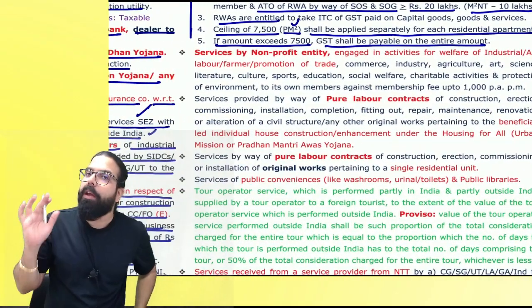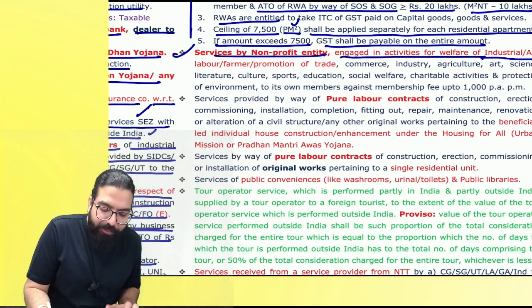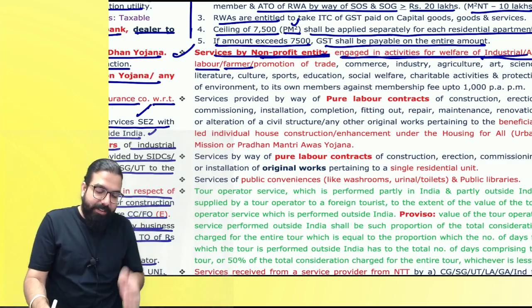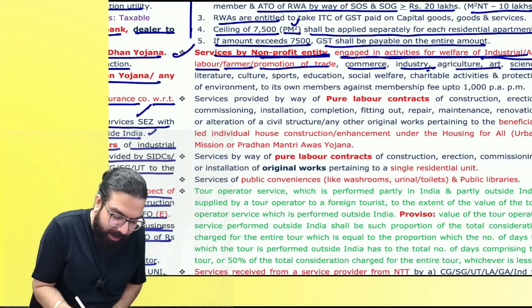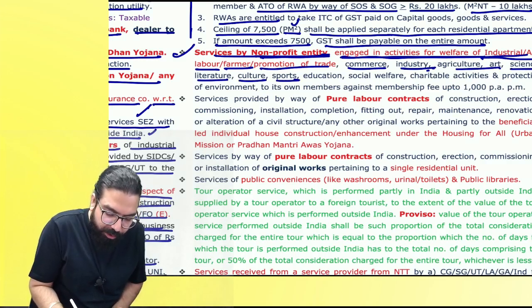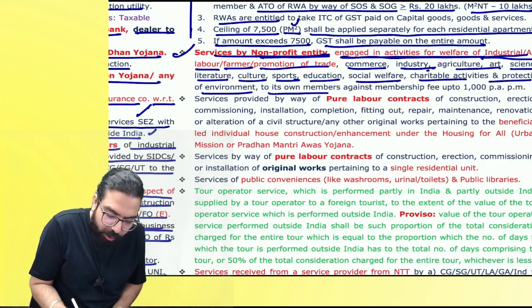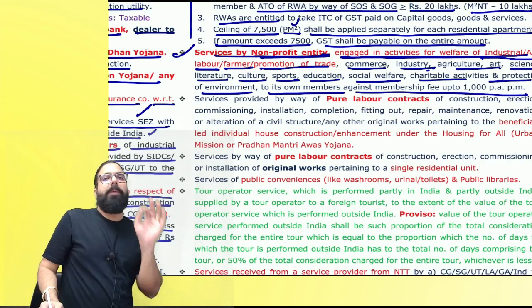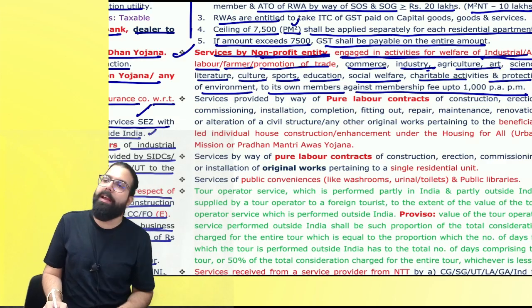Everyone over here. The next one over here is services by non-profit entity engaged in activities for the welfare of industrial, agriculture, labor, farmers. Baba, there is a non-profit entity who is going ahead and engaged in activity for the welfare of industrial, agriculture, labor, promotion of trade, commerce, industry, agriculture, art, science, literature, culture, sports, education, social welfare, charitable activity, protection of environment. To its own member, they are giving services and they are charging only up to 1,000 rupees per annum per member. Then also their services, non-profit entity ka services to the members will be exempted.